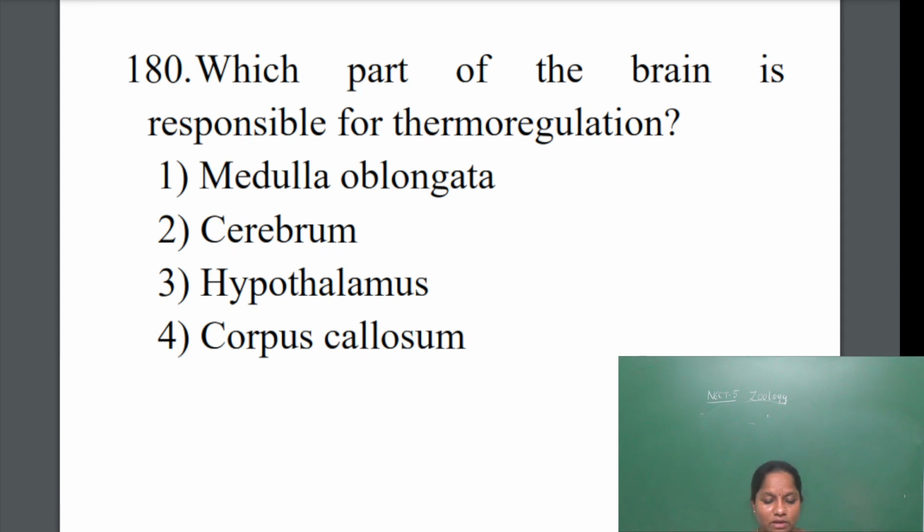Hypothalamus is correct. The hypothalamus is the part of the brain that maintains body temperature, or thermoregulation. What is the corpus callosum then? Between the cerebral hemispheres there is the corpus callosum, which holds the cerebral hemispheres together. So the answer is hypothalamus.